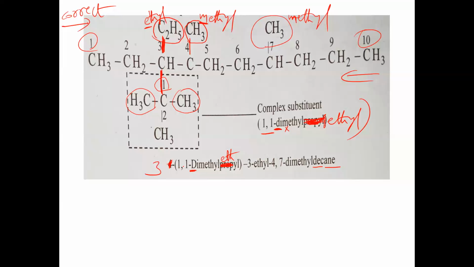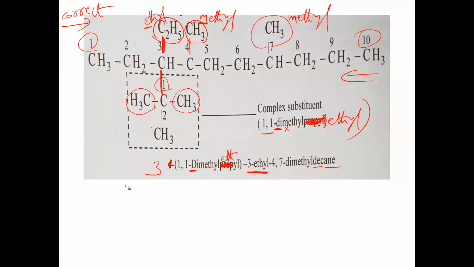So here 3, 1,1 dimethyl ethyl, and 3 ethyl again on the third carbon. Then the methyl groups are located on the fourth carbon and seventh carbon, so 4,7 dimethyl decane. Decane is with 10 carbon atoms in the parent chain.